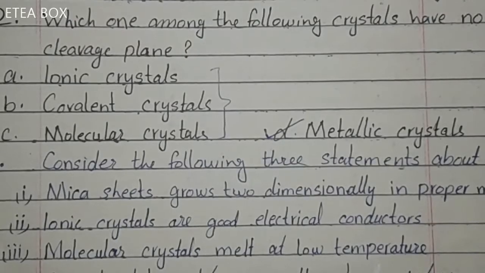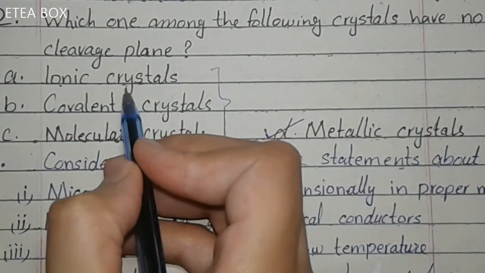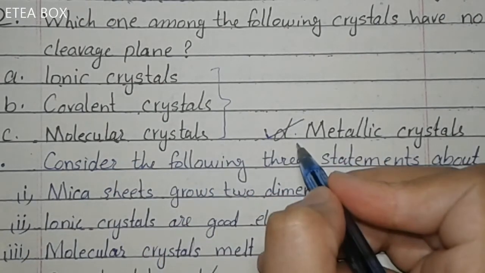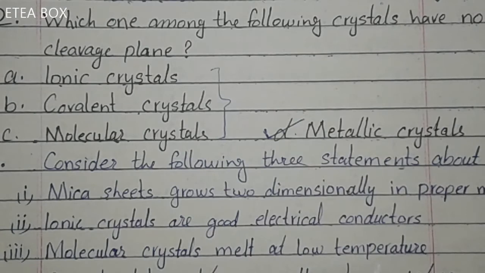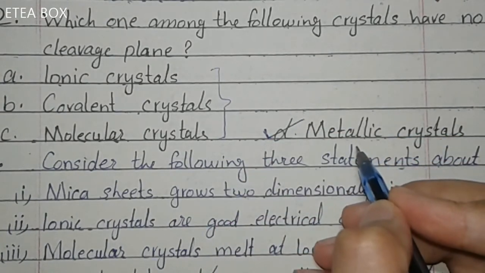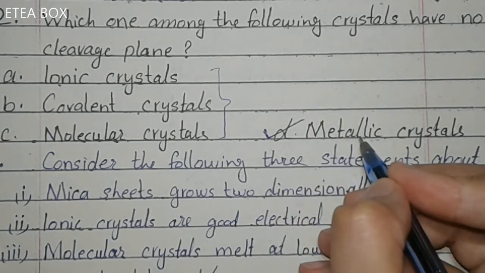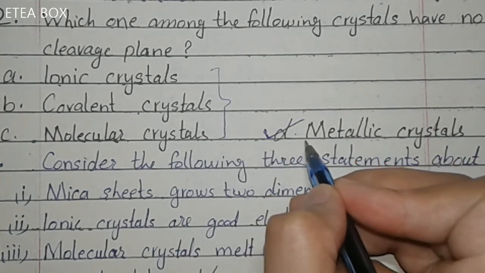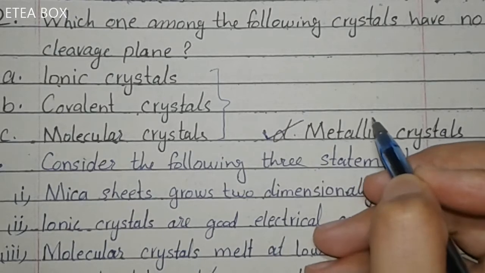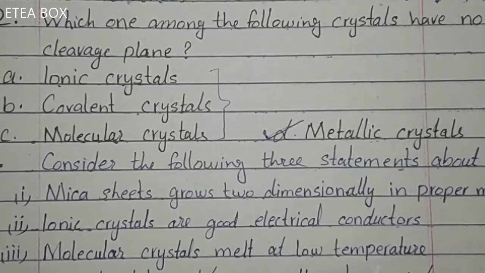Next, which one among the following have no cleavage plane? So we know that ionic crystal, covalent crystal and molecular crystal have cleavage planes, okay. So option D here is correct. Metallic crystals do not contain cleavage plane because when we exert force on a metallic crystal or metals, then it just bent. It does not cleave, it only bent. So they don't have cleavage plane. We know that when we apply force on a metal, it does not break, it only bent, okay. So metallic crystal do not have cleavage plane.